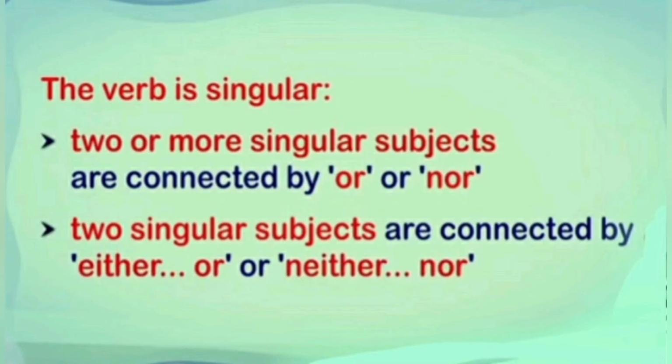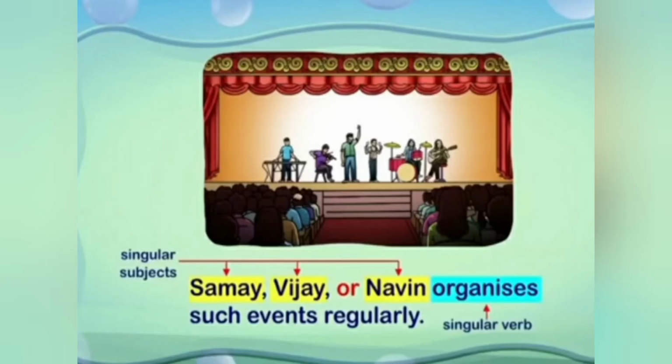Same like that, when we have two singular subjects that are connected by either or, neither nor, in that situation we have to use singular verb. Is it clear? Let's see the examples.